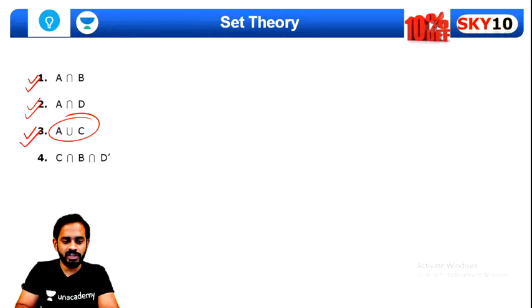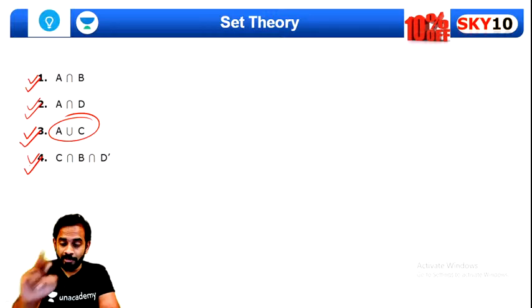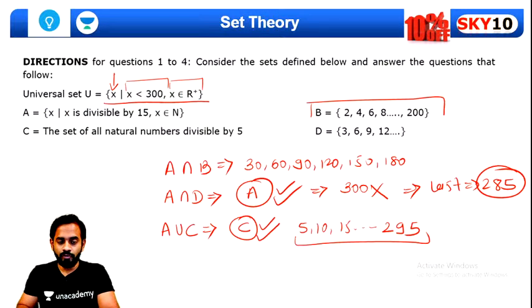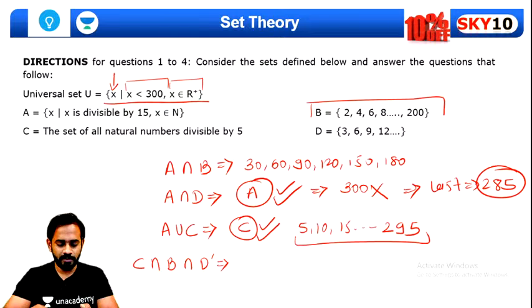And now the last question, you need to give me the correct answer. C intersection B intersection D complement. Please give me the correct answer for this. Now think about this. It's a good question, guys. What will be the intersection of these three sets? I want all of you to give me the answer quickly.